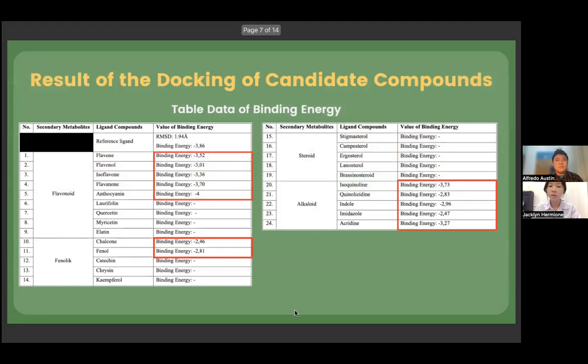Next, we have the result of the docking of candidate compounds. The docking shows that anthocyanin is the best candidate as it has the lowest binding energy value and it is more negative than the binding energy of the reference ligand. The weak binding energy of a bunch of candidate compounds shows the difficulty of finding the right treatment for Parkinson's disease even until today.